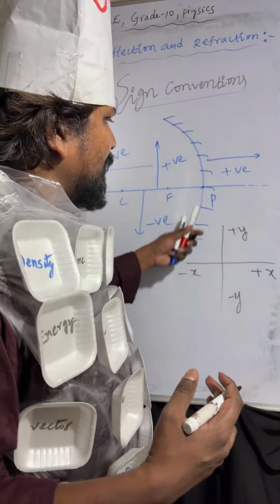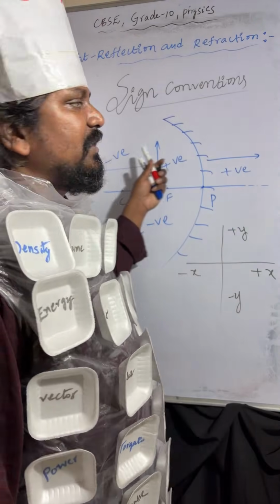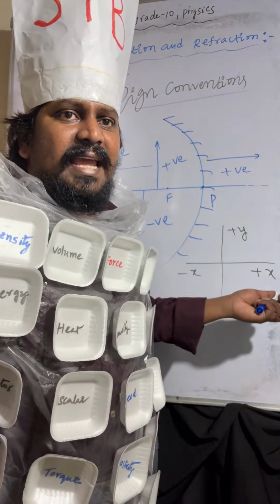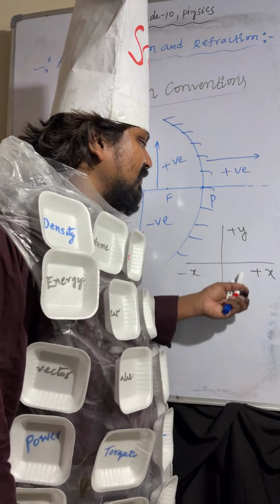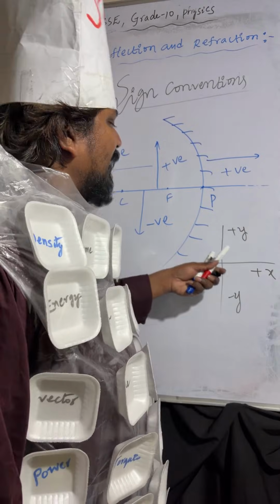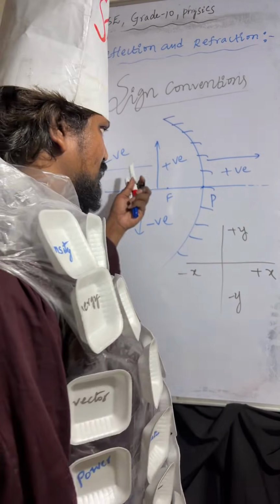All measurements will be taken from the pole; in the direction of incident rays is positive, opposite is negative, above is positive, below is negative, just like the coordinate axis. So measurements on this side are positive, measurements opposite to that side are negative, measurements above are positive, measurements below are negative.